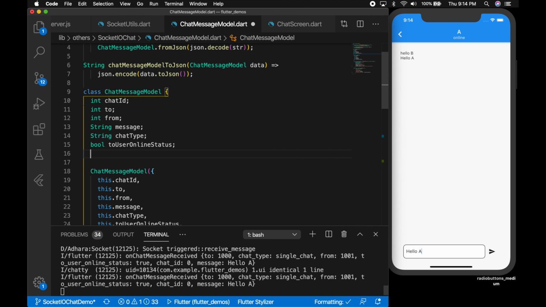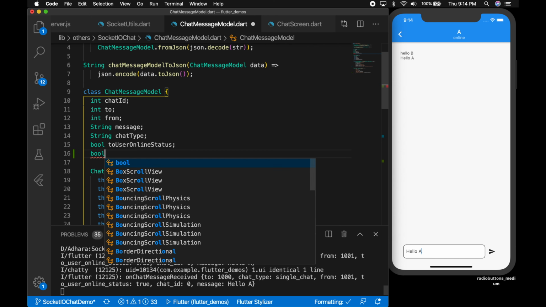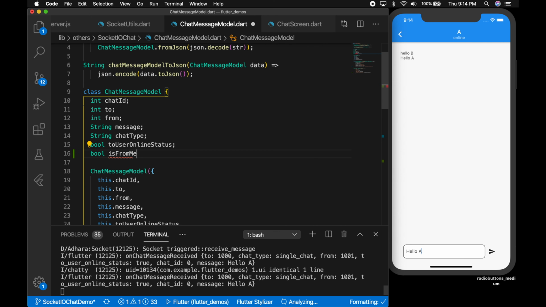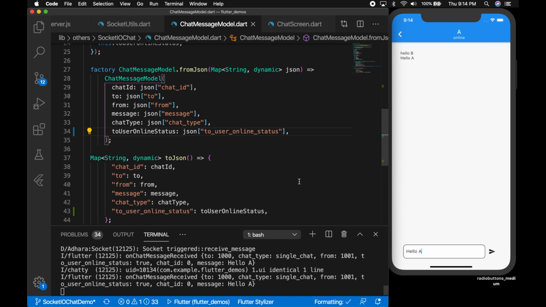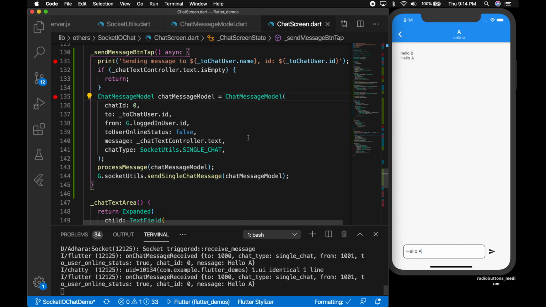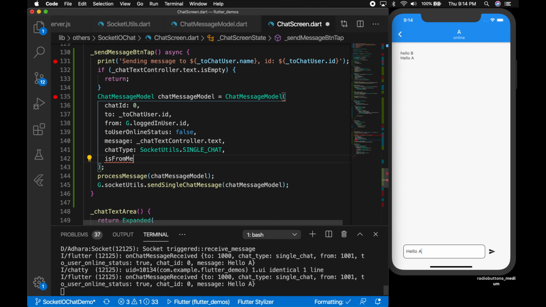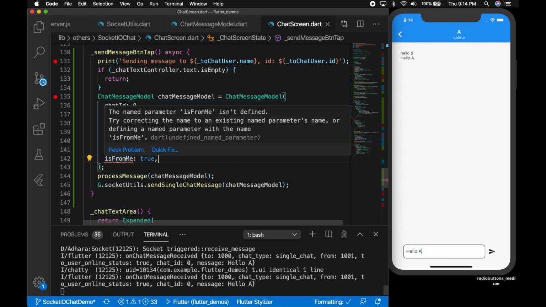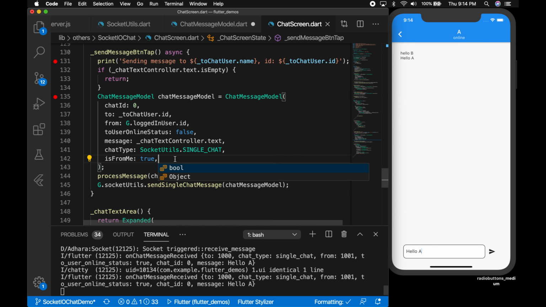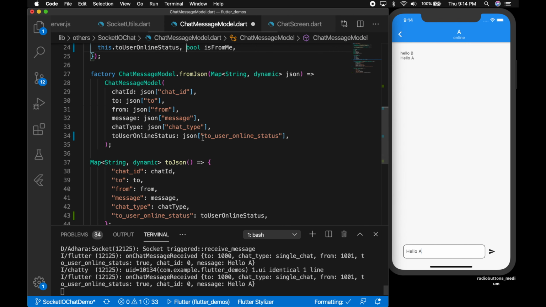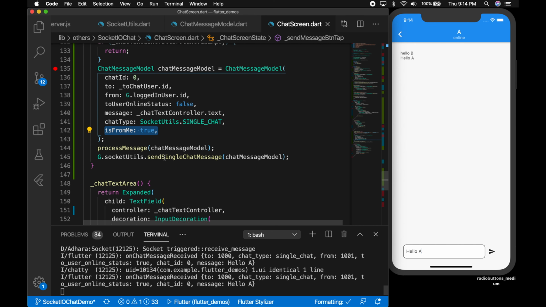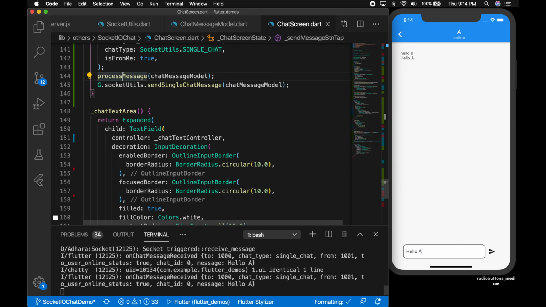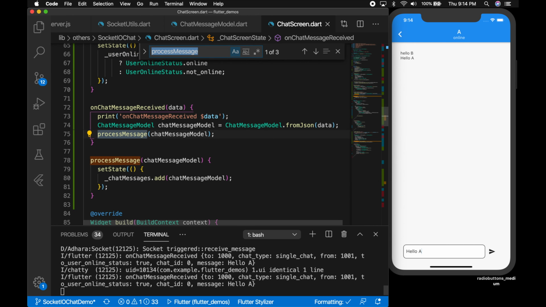Now let's make the UI a little bit better. So in the chat message model, I'm adding a boolean is from me. Okay, which I'm not parsing from the web service, but adding it to the chat message model when a message is sent, and so it will be true when it is sent from Flutter.